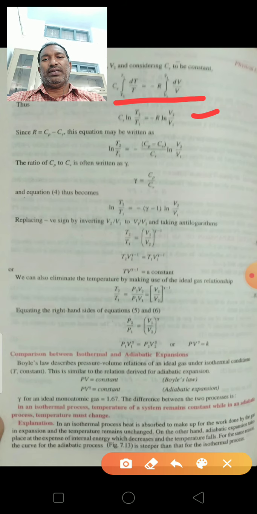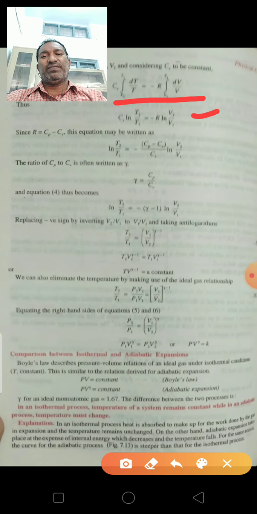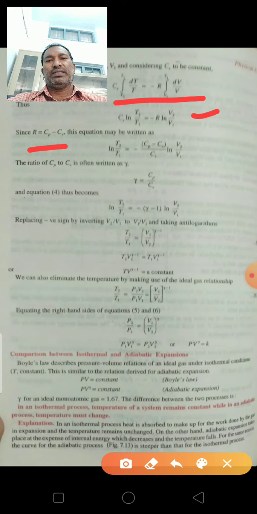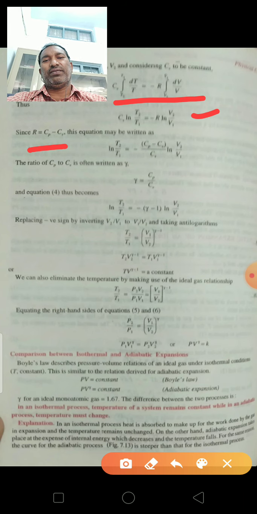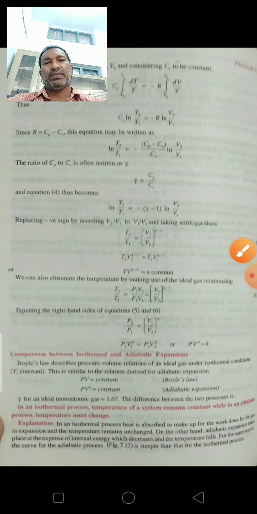We know from the earlier derivation that Cp minus Cv is equal to R. Substituting this in place of R, ln T2 by T1 is equal to minus (Cp minus Cv) by Cv times ln V2 by V1.